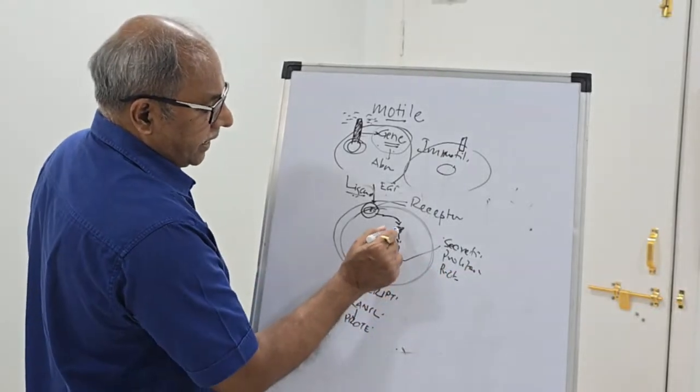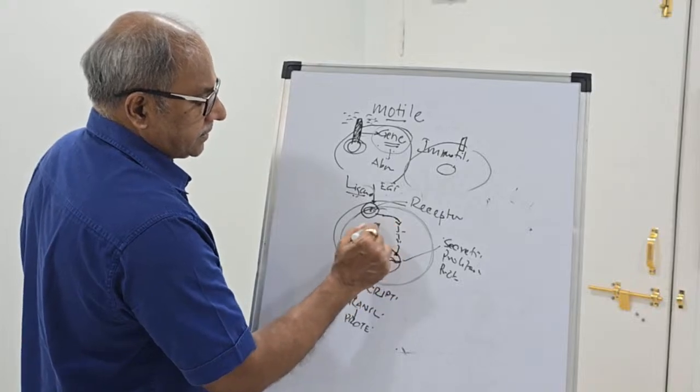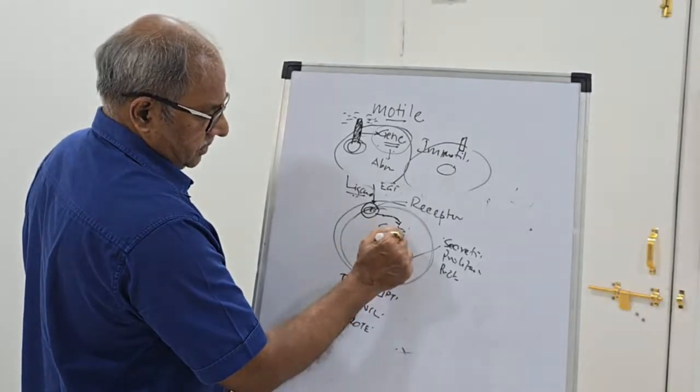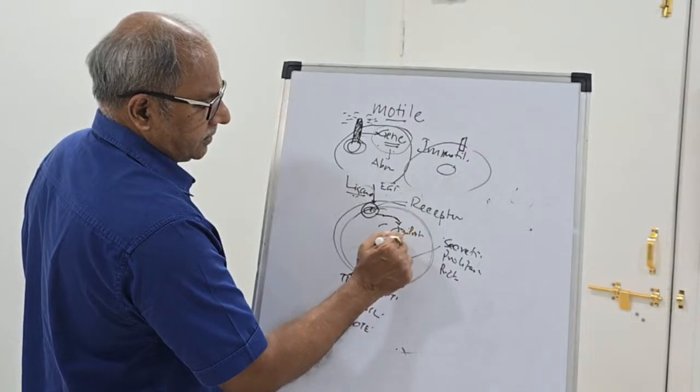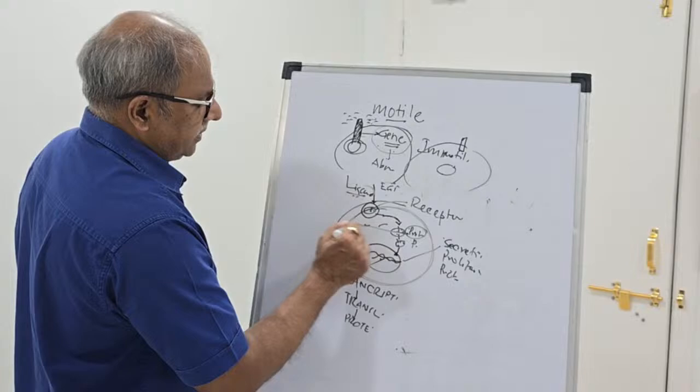Now, if any gene in between, different protein, I will name the proteins. Every protein is having a gene.